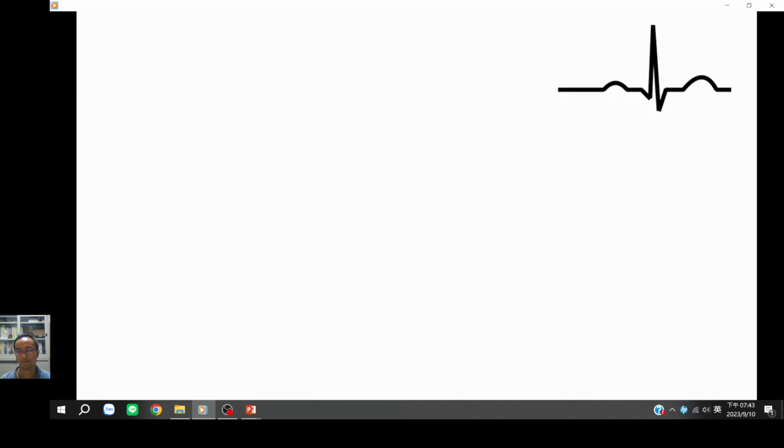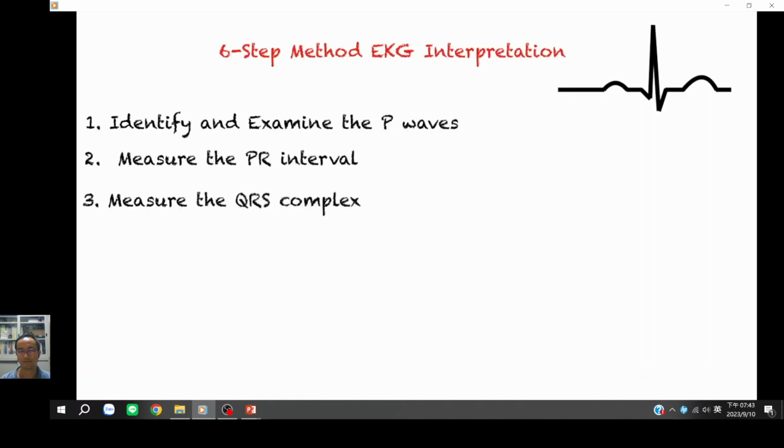First up, we have to identify and examine the P waves, measure the PR interval, measure the QRS complex, identify the rhythm, determine the heart rate, and interpret your strip. And we're going to talk about them one by one.